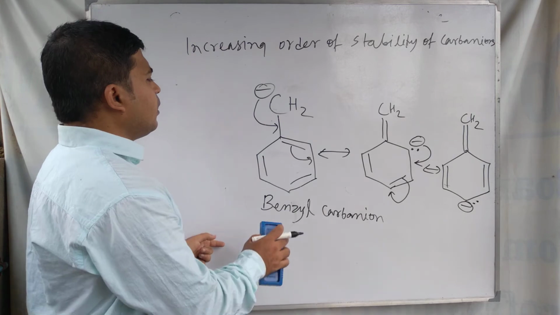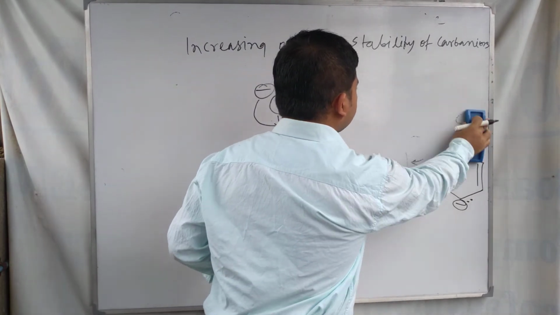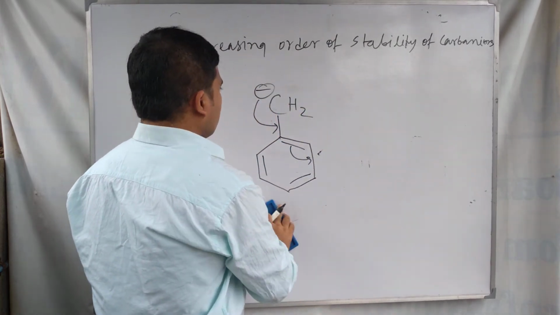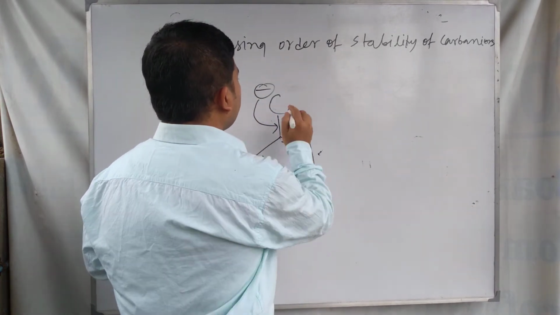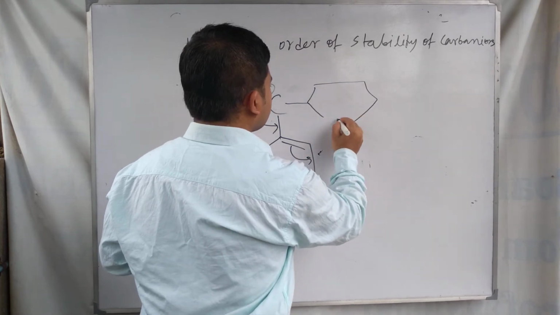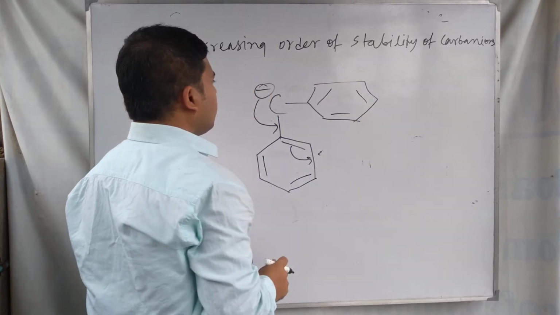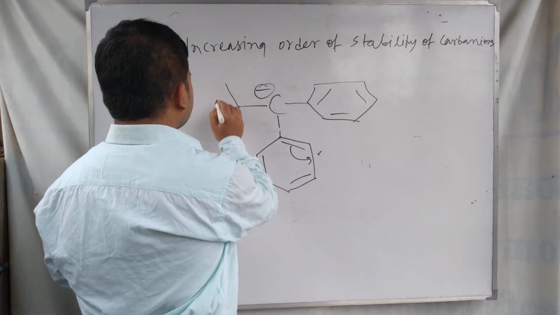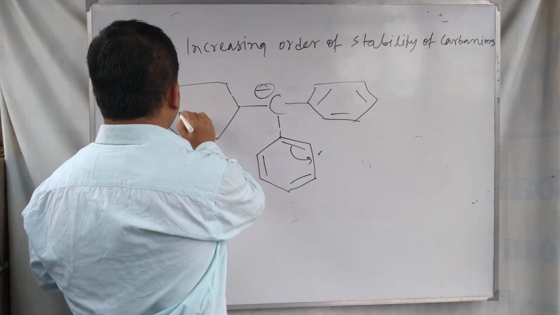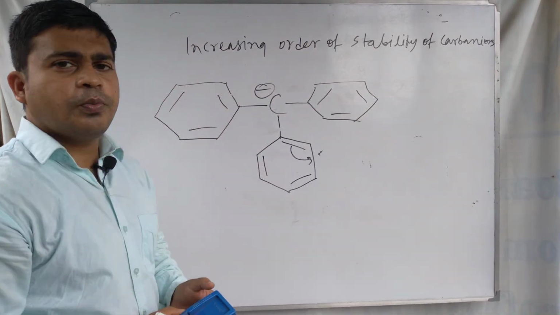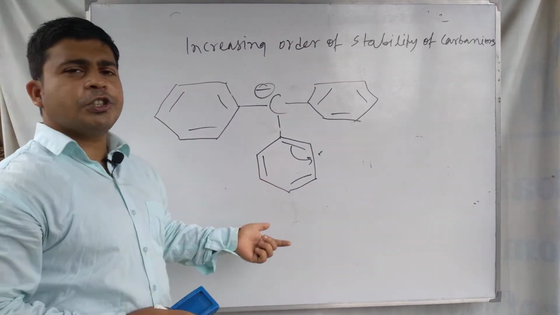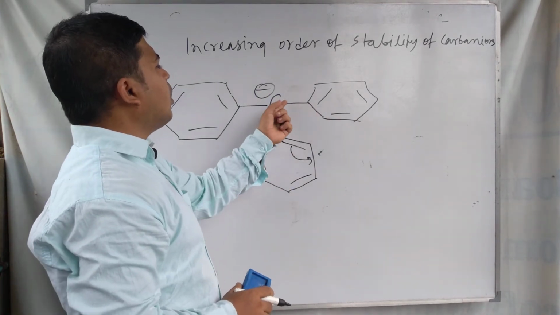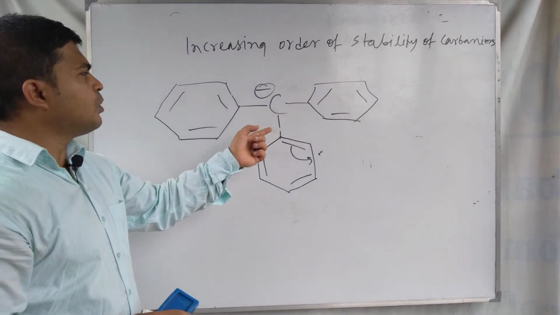So for this reason, if we attach more phenyl groups to it, suppose this one and this one, then more contributing or resonating structures form, and the electron density on the carbon reduces more.